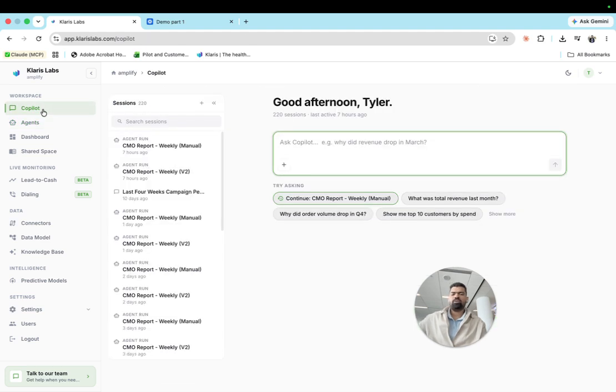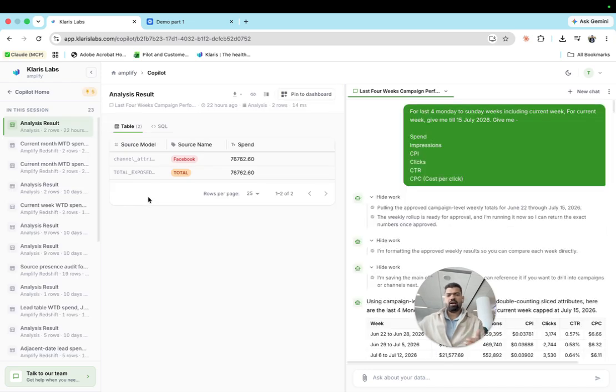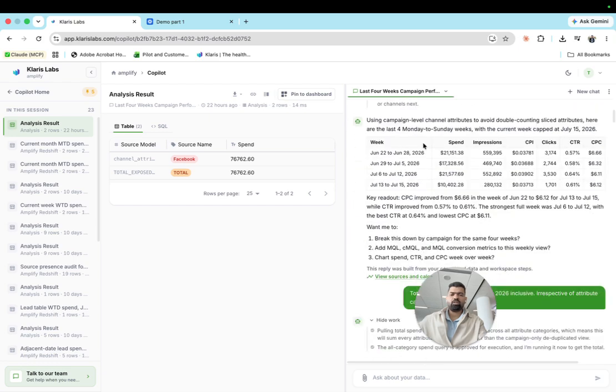And the last part is very simple. All the leaders in the company will have a way to do question answering based on your data. For example, a marketing leader can come and say, for the last 4 Mondays, I want to see the marketing performance based on these metrics. And you can do a quick natural language session with Klaris, and Klaris can give you ad hoc data based on your requirement.